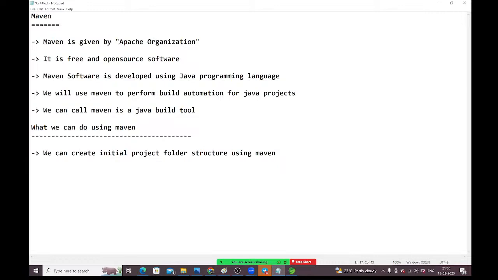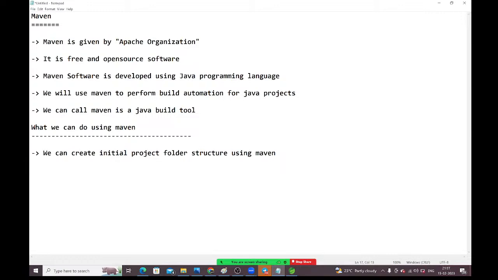Next, guys, to develop one Java project, we will use several frameworks, like Spring Framework and Hibernate Framework. Along with Java, we will use all these frameworks. We need to download those frameworks, and we need to add those frameworks to our Java project, guys.